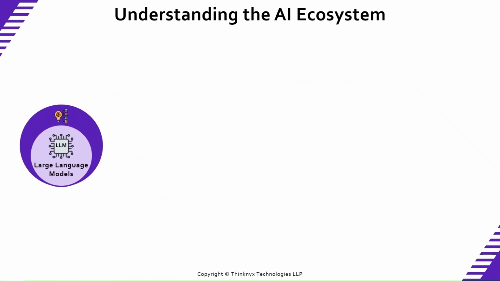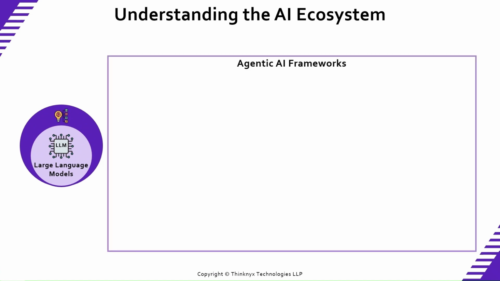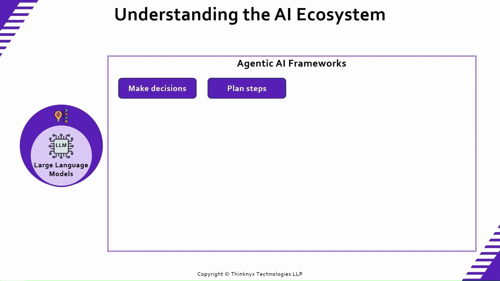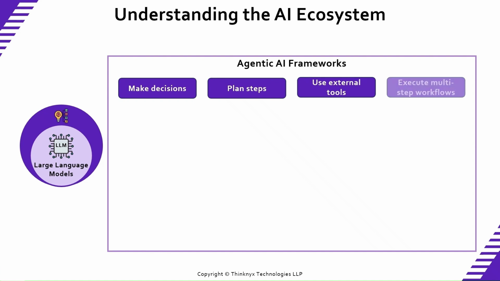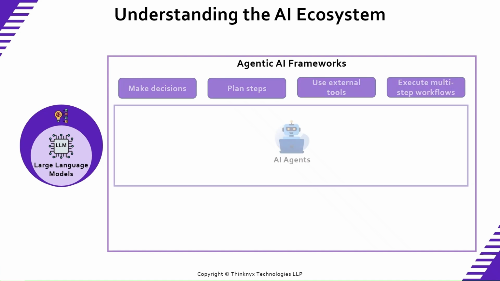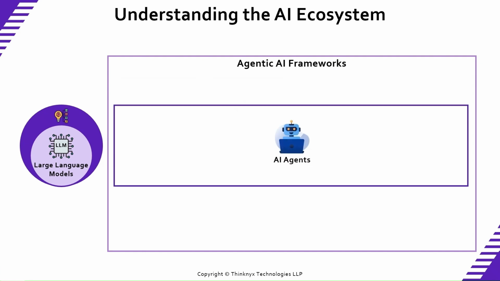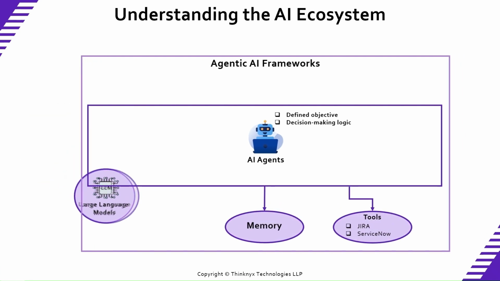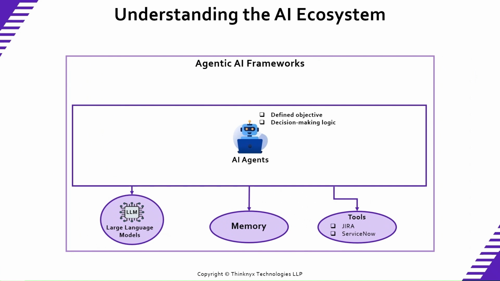To move from content generation to autonomous action, we need agentic AI frameworks. Agentic AI frameworks are designed to make decisions, plan steps, use external tools, execute multi-step workflows. At the heart of these frameworks are AI agents. An AI agent is not just a chatbot. It is a structured system that includes a defined objective, decision-making logic, access to tools, memory for context, and an LLM for reasoning and response generation.